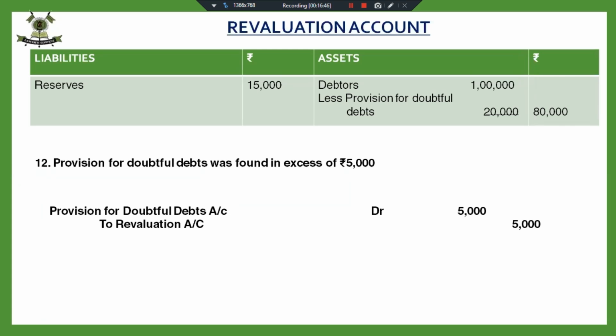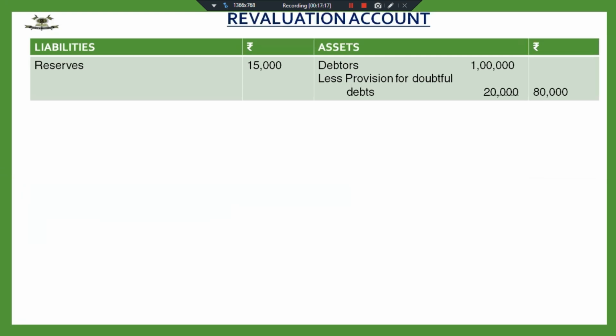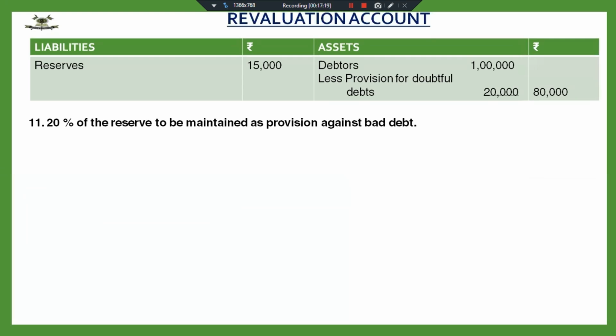So is there any change in the amount of debtors in the new balance sheet? Has this adjustment changed the amount of debtors in the new balance sheet? Just think of it. Yes, there's no change in the amount of debtors in the new balance sheet. It will be only the amount of provision that will change. My provision will come at 15,000. Now, children, this has to be seen carefully.